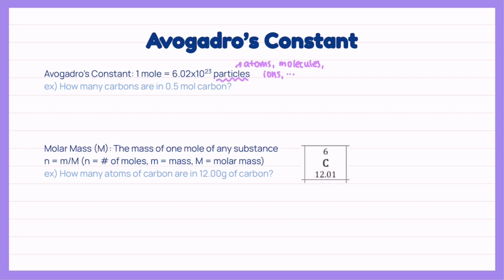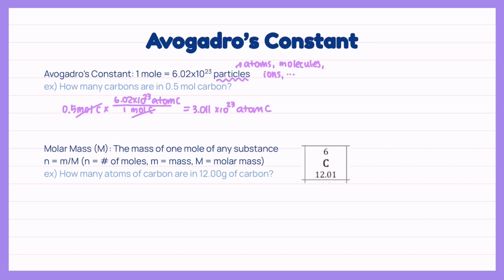An example of the basic application of Avogadro's constant is the following. How many carbon atoms are in 0.5 moles of carbon? First, we are given 0.5 moles of carbon, and we write it down and use Avogadro's number to convert moles to the number of atoms. If we convert this, the unit of moles cancels out and we are left with 3.011 times 10 to the power of 23 carbon atoms.